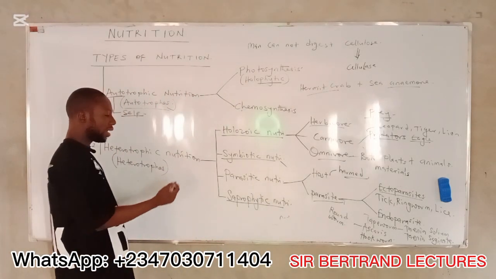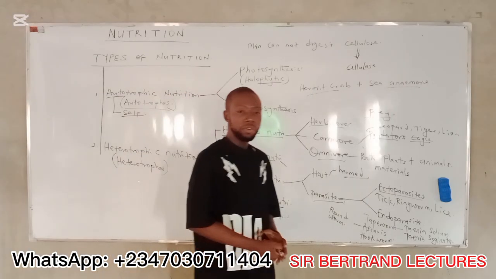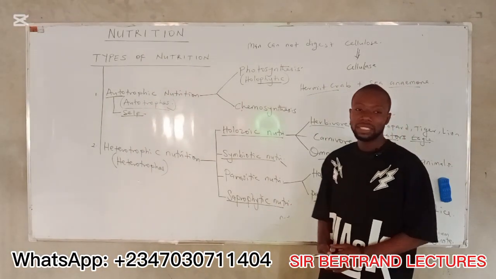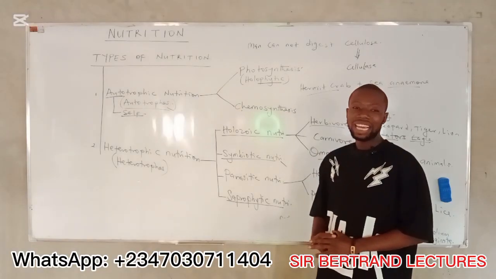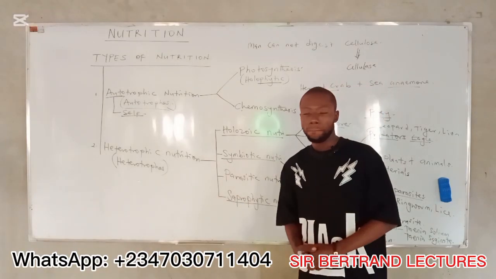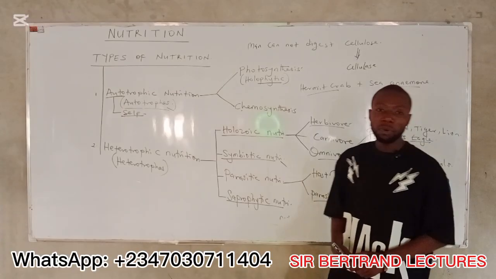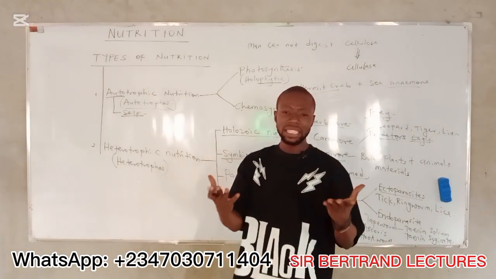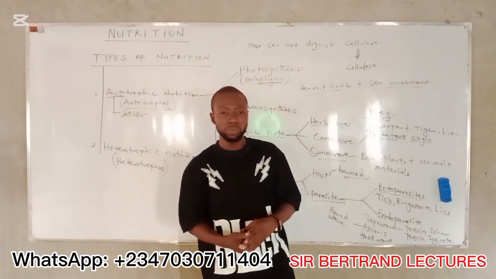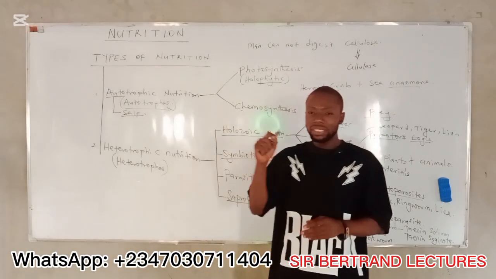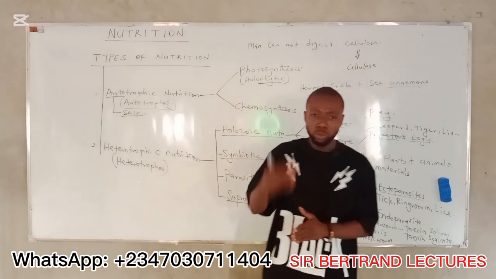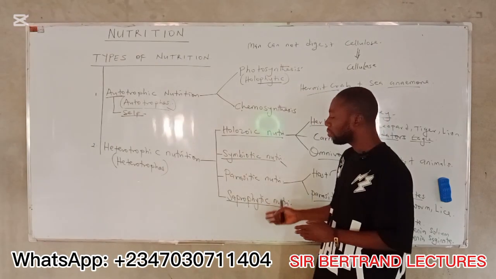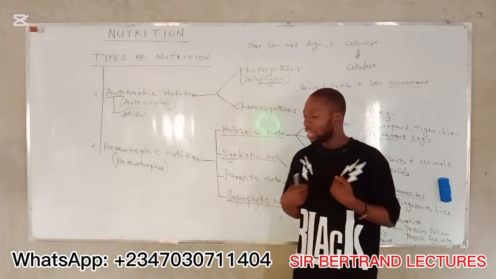Now, the next we're going to look at is saprophytic nutrition. Here, the living organism feeds on dead and decaying matter. Take note. Saprophytic nutrition: digestion is extracellular. How does that happen? The saprophyte, which is the organism that exhibits this type of nutrition, secretes its digestive enzymes on the surface of the food. Now, these digestive enzymes will break the food molecules into their simplest chemical units, which the organism can now absorb into the body as nutrients.